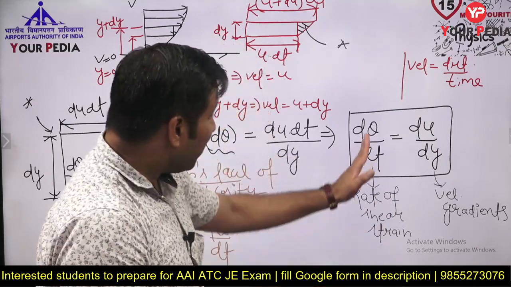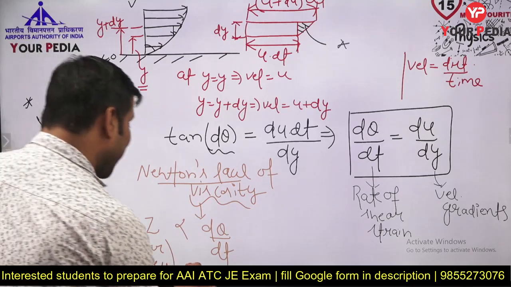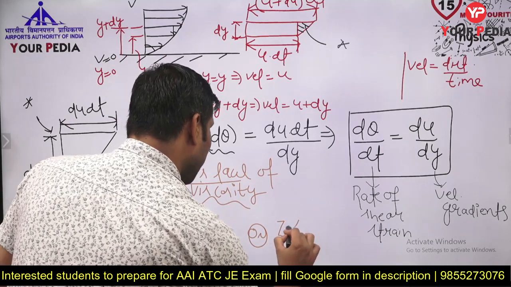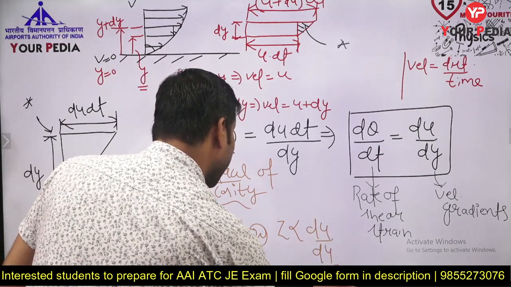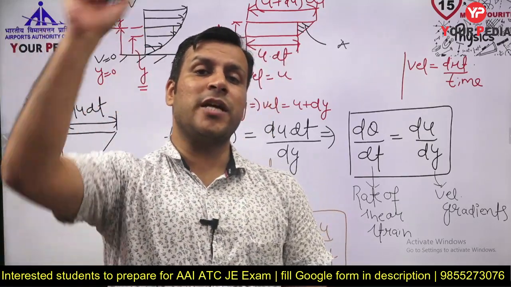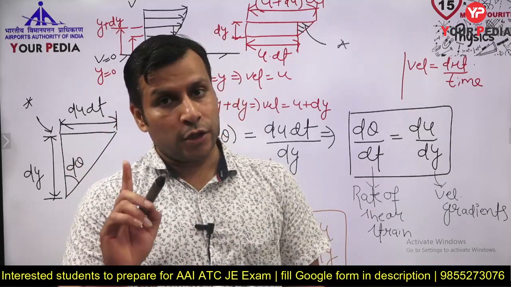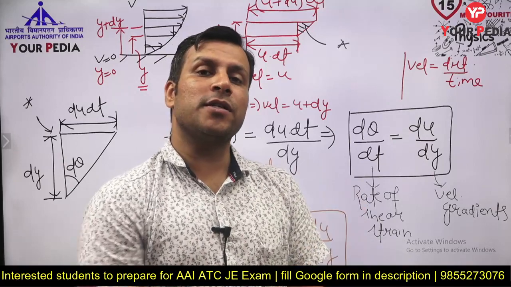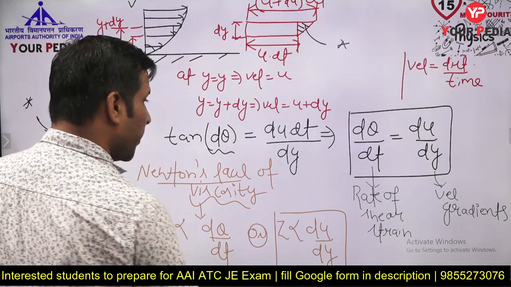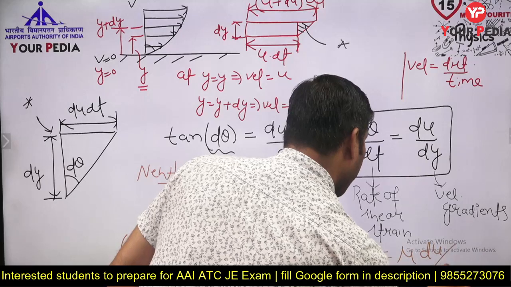But mathematically this rate of shear strain is equal to du by dy. Mathematically both are the same. So you can write tau directly proportional to du by dy. But the statement is not like this. Newton's law of viscosity does not state shear stress is directly proportional to velocity gradient. The statement is shear stress is directly proportional to the rate of shear strain, but mathematically the rate of shear strain is equal to the velocity gradient. So removing the sign of proportionality, you can write tau equal to mu du by dy.